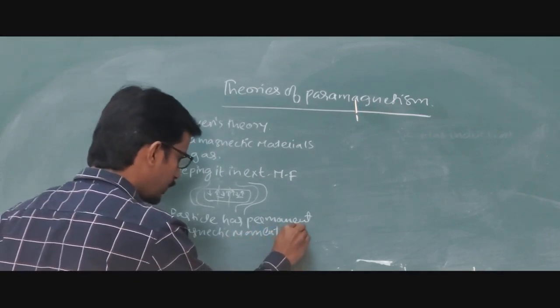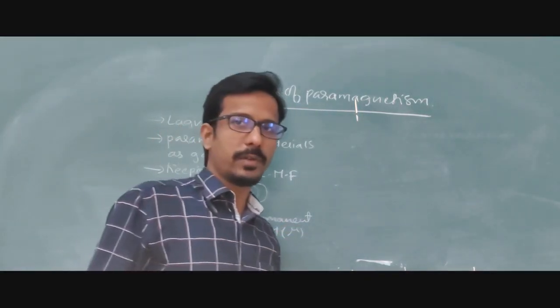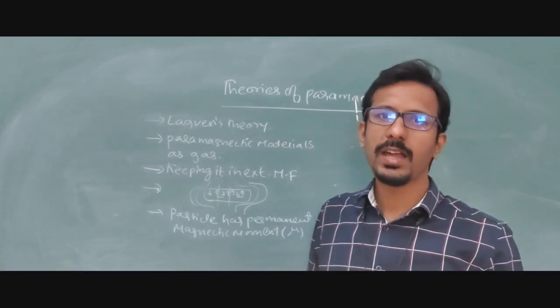We know B equals mu into H, or mu naught into H, taking the permeability of the material into consideration.